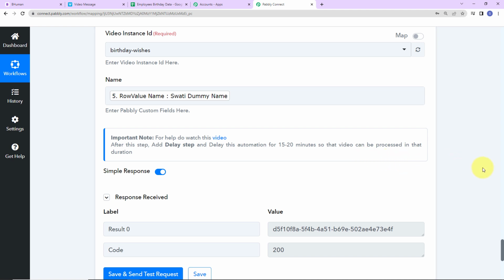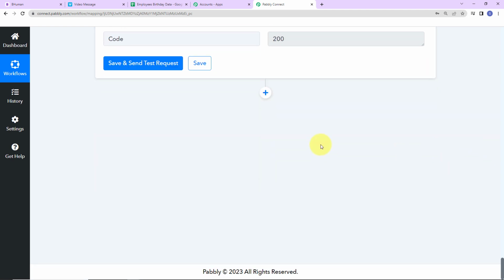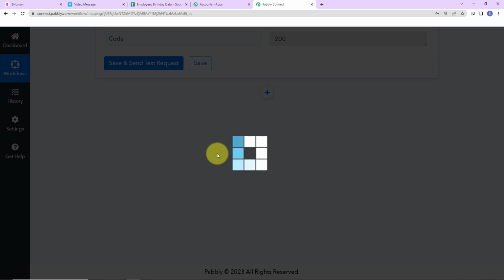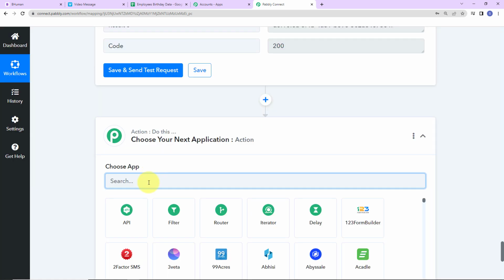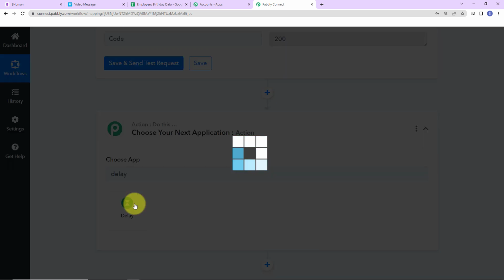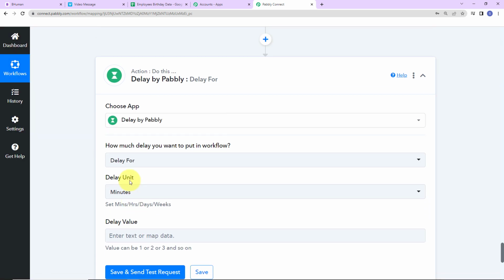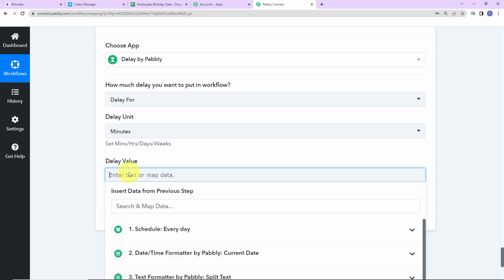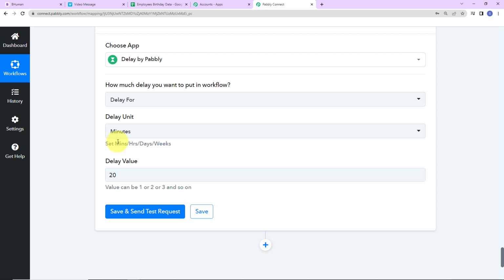So to process the video, it takes around 15 to 20 minutes. So I'm going to add another action step and I'm going to use this feature by Pabbly, which is delay. And now I'm going to delay my workflow for 20 minutes. So delay for minutes and the value I'm going to write is 20. Okay, you can always delay your workflows for hours and days and weeks.